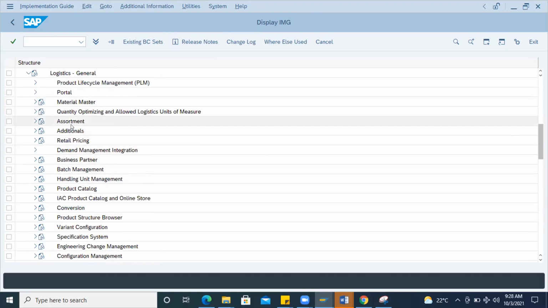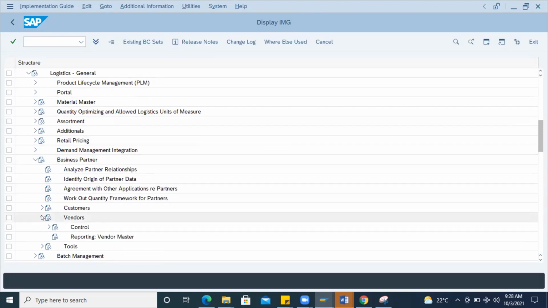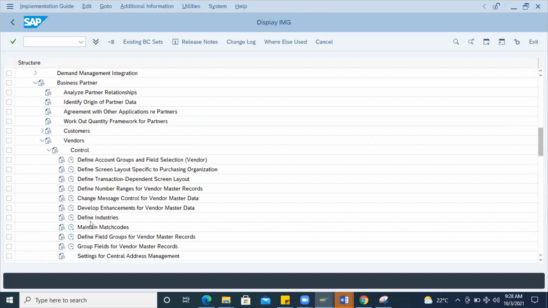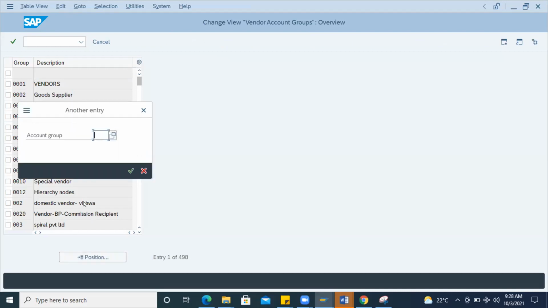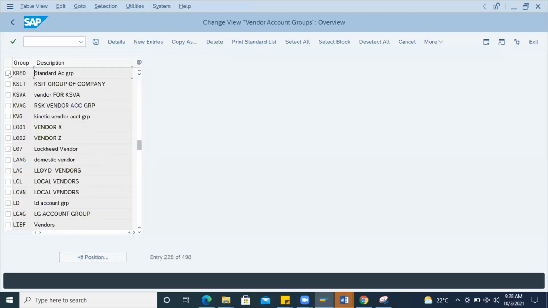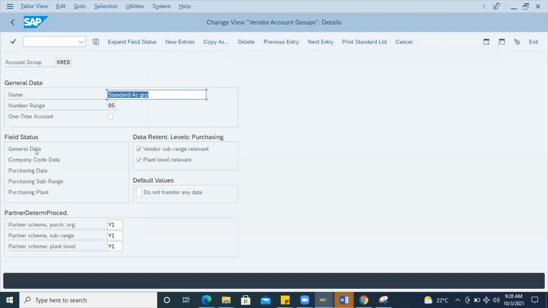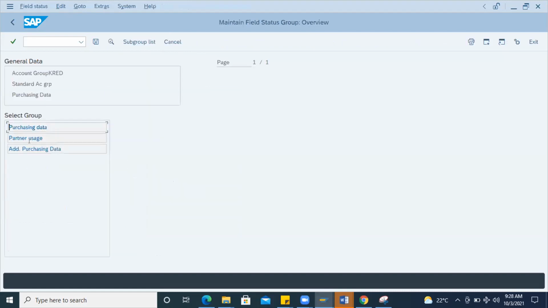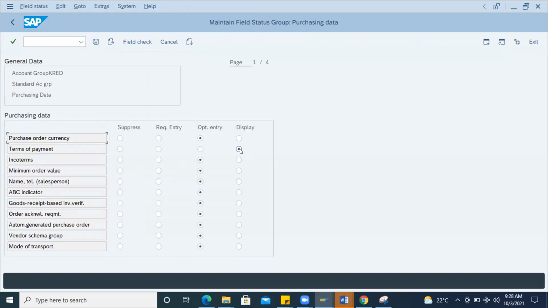Here, business partner, vendors, under logistics general, business partner, vendors, control. So this is the control where you can manage with respect to the account group and field selection. Execute here. Okay, here you can find KRRD ED, the standard, but someone did something with this. Normally you should not change the purchasing data level. Okay, purchasing data. See here, can you see?